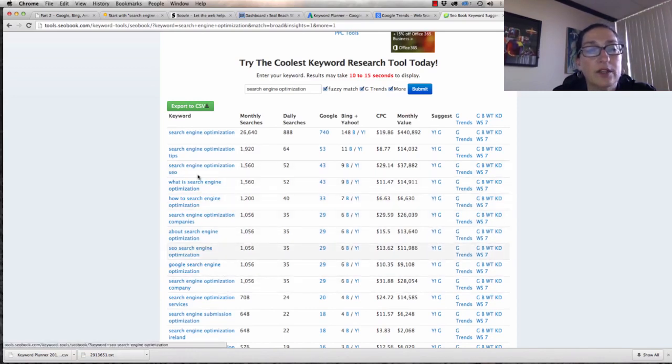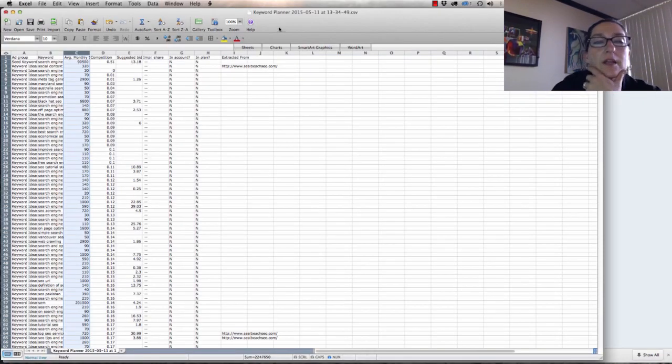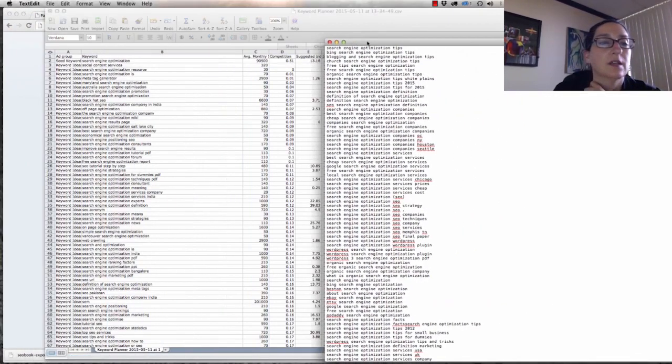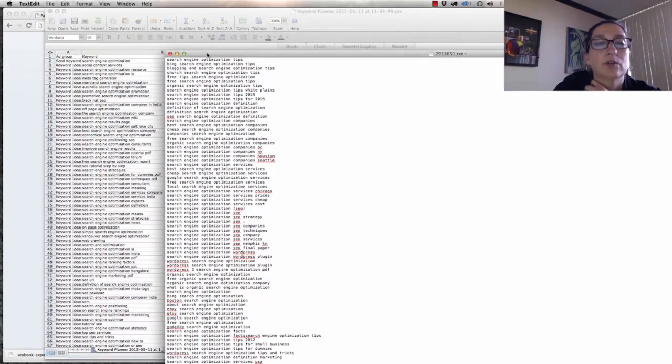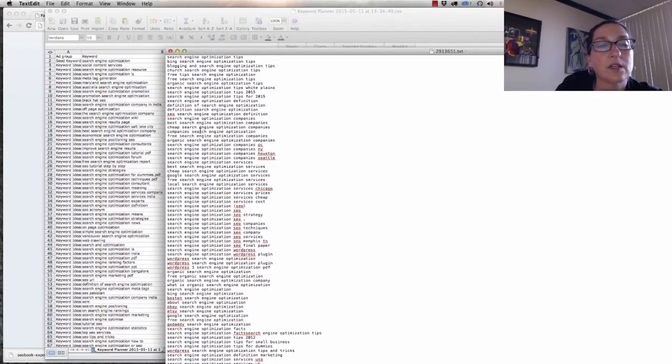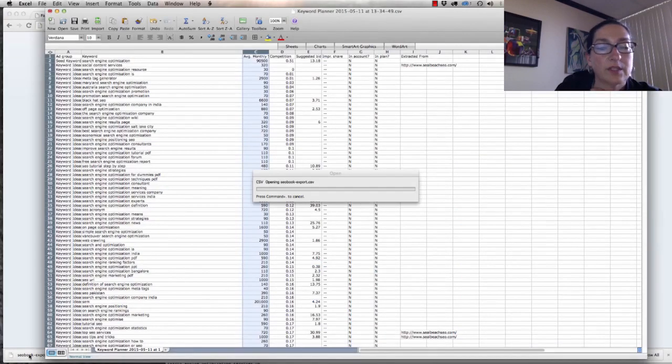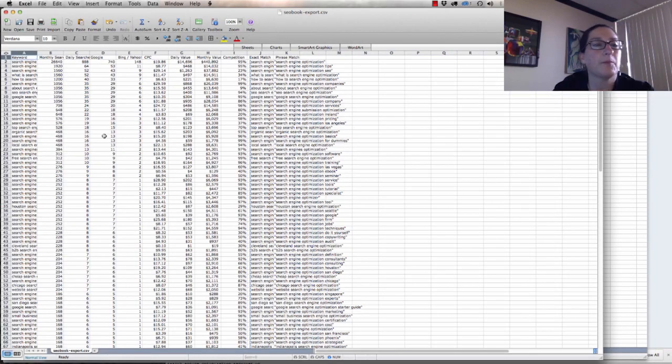So we can go and look at this, and I'll export this too, export to CSV. So now that I've got that, I'm going to open up these text files, and I can start to look at this in comparison to this. So now I'm looking at what Google says versus what this says. Very helpful.